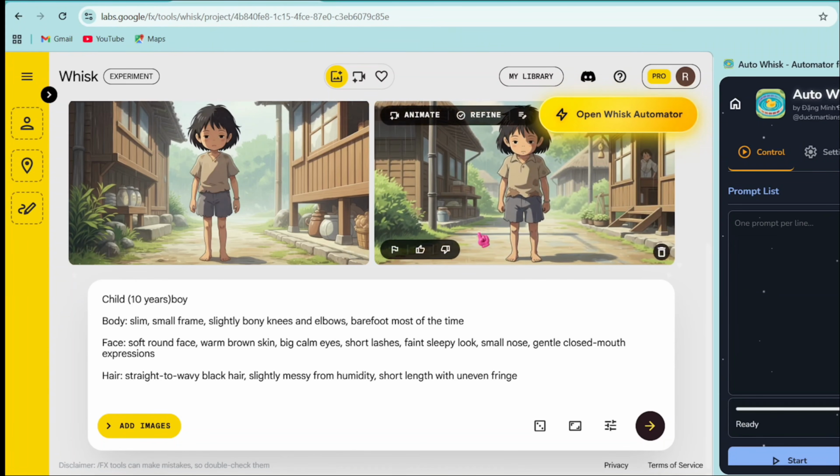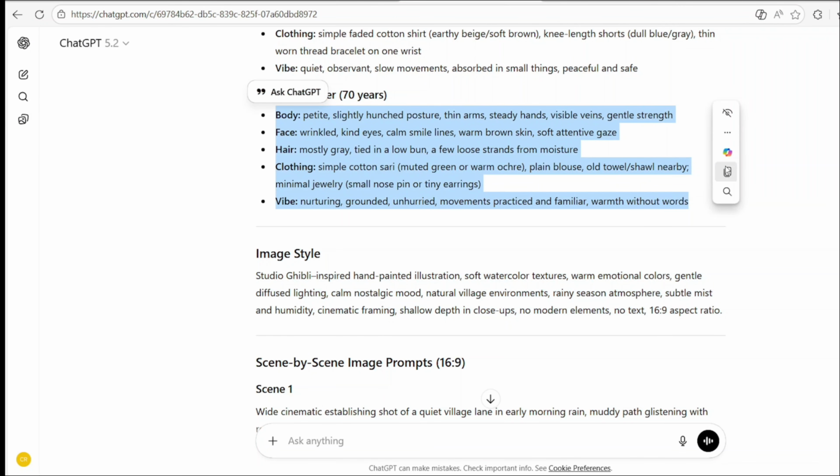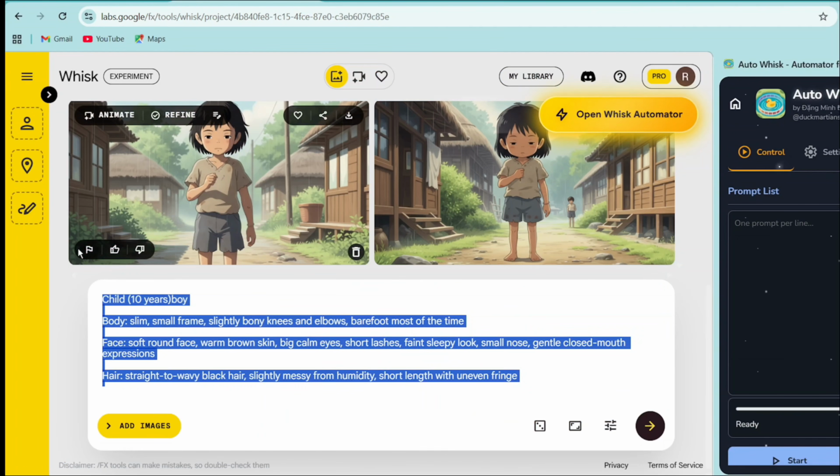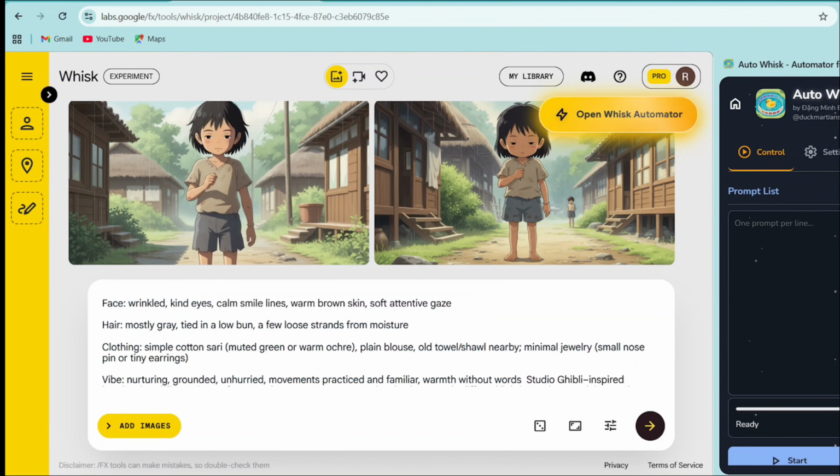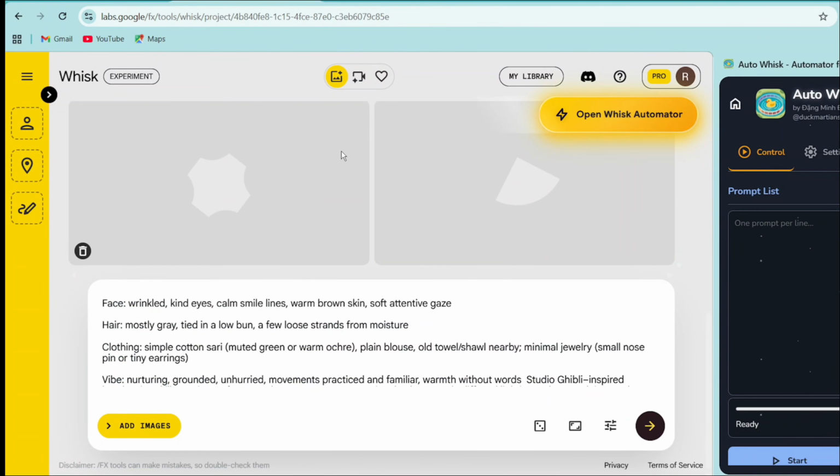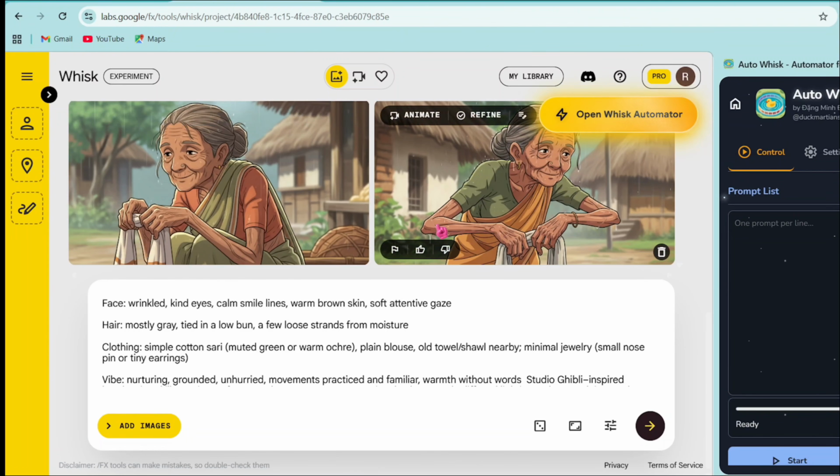Now, go back to ChatGPT again. Copy the second character prompt. Paste it here. Keep the image style prompt the same, then click send. Now you can see that the second character image has also been generated.